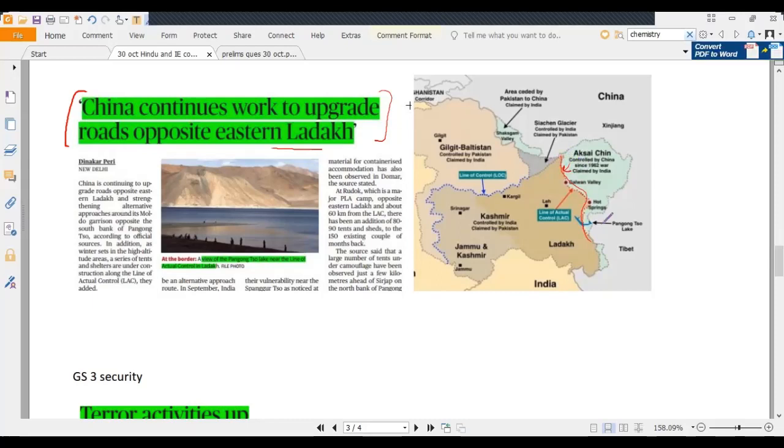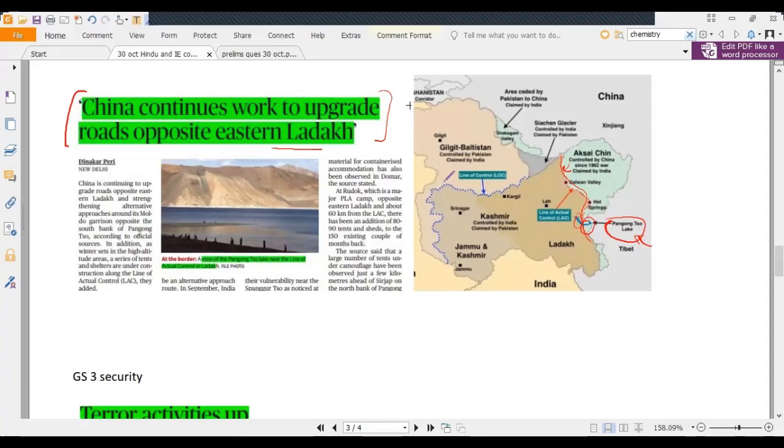But as China occupied up to this region in the 1962 war, this line becomes the line of actual control, and this is Pangong Tso Lake. Some part of it is in Indian territory, which is occupied by India currently, and some part of it is in China-occupied Indian territory. This fact is important.